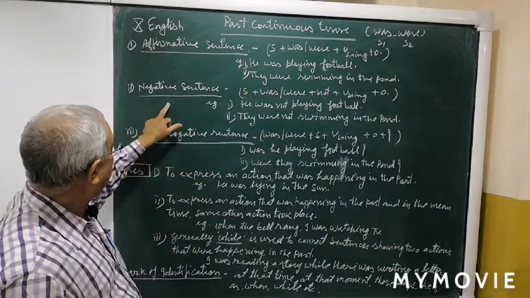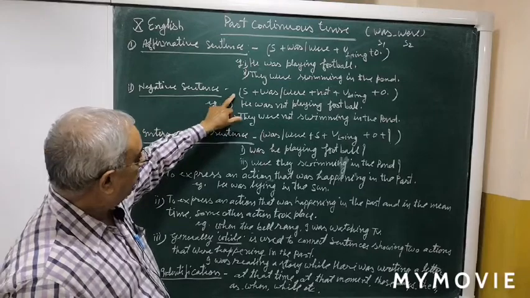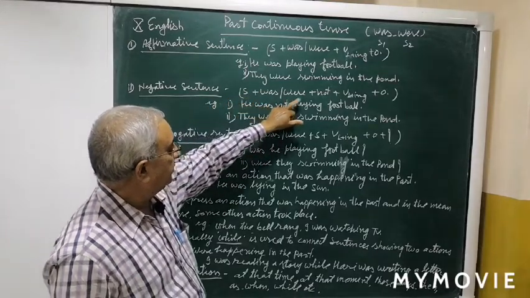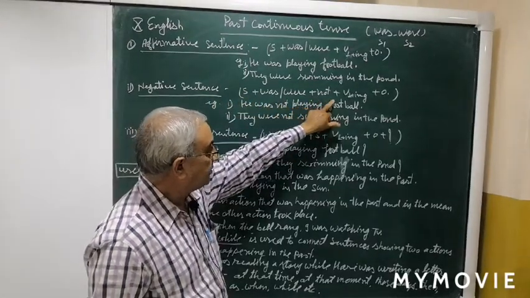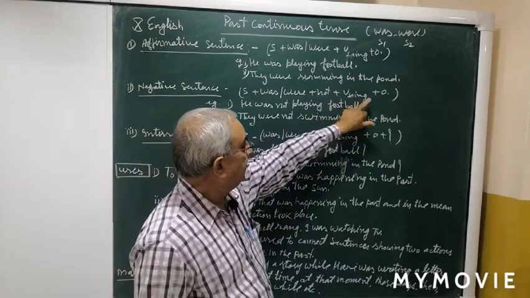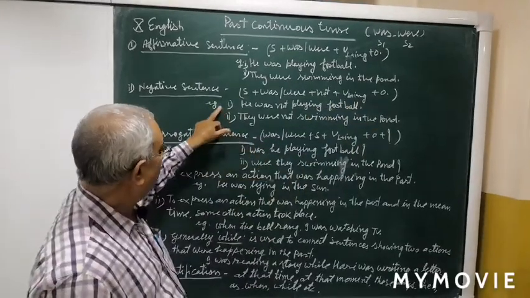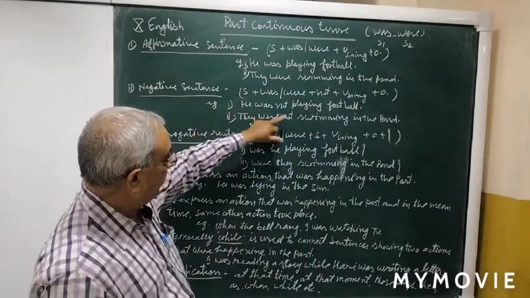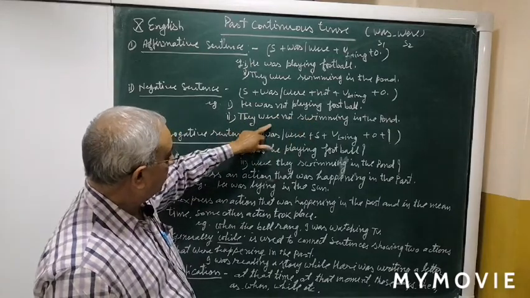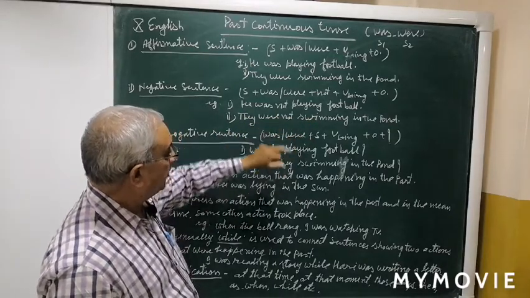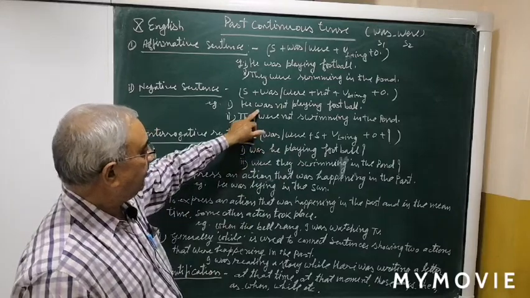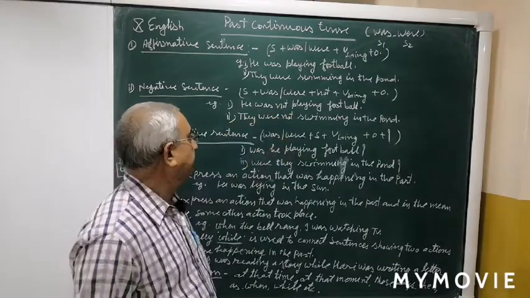Now, the next pattern, for negative sentence. The pattern is subject plus was or were plus not plus first form of the main verb plus ing and object. For example, he was not playing football. They were not swimming in the pond. So, not is used between the helping verb and the main verb.